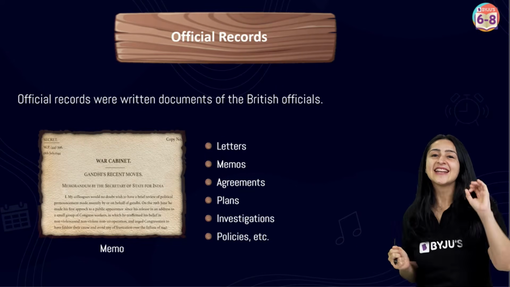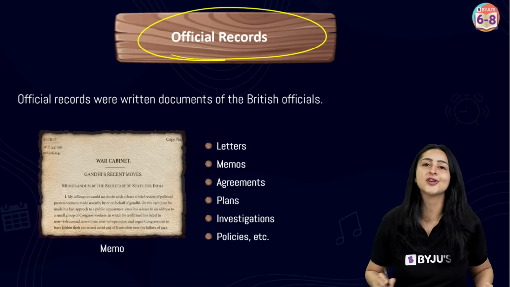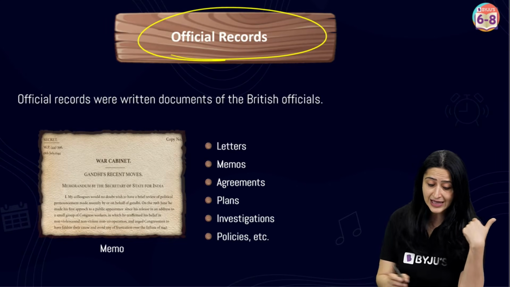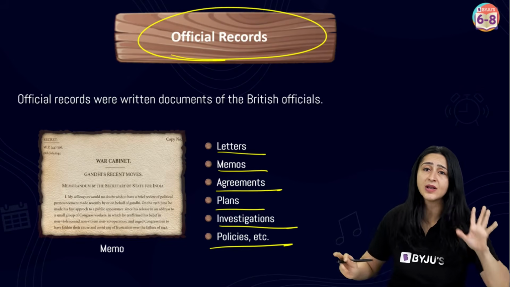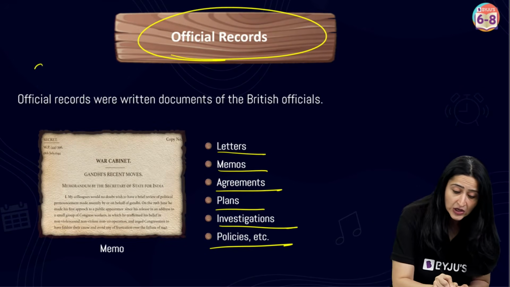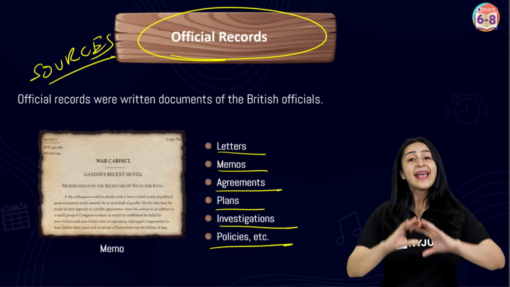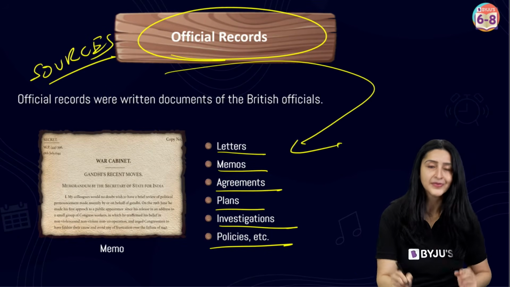Well, the name for such documents was official records, and examples of such official records would include things like letters, memos, agreements, plans, investigations, policies, etc.